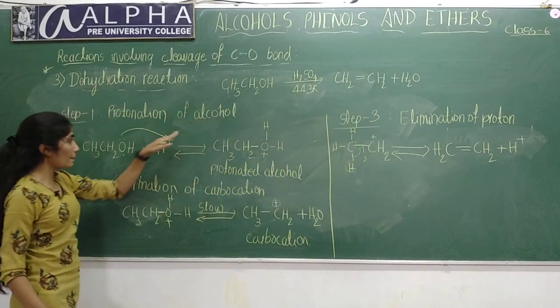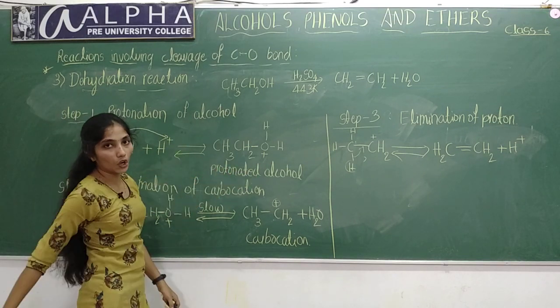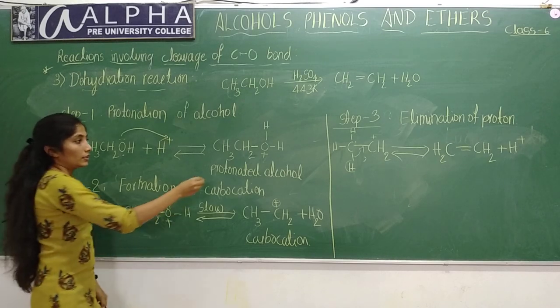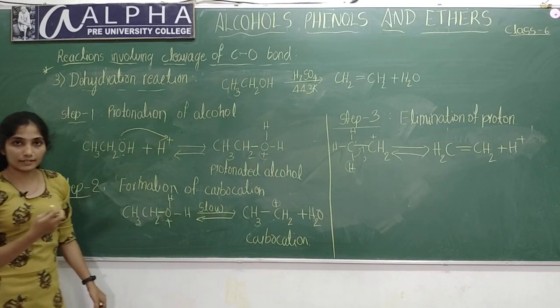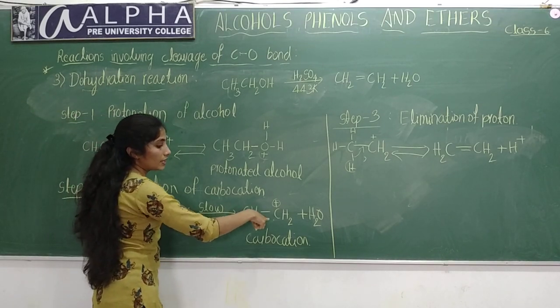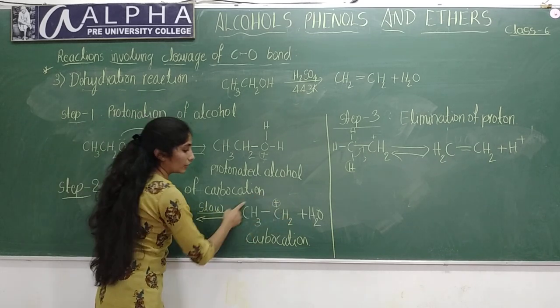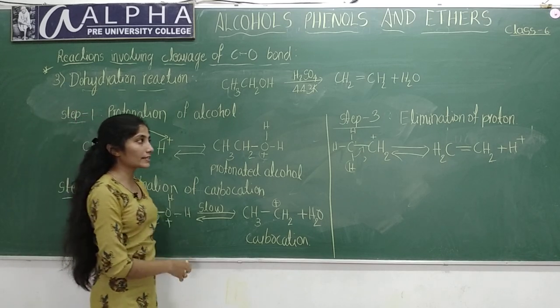In the first step, alcohol will react with acid and form protonated alcohol. One proton will be added to this oxygen. Since positive charge makes this bond less stable, the bond will break and carbocation will be formed. This is the slowest step and it is the rate determining step.